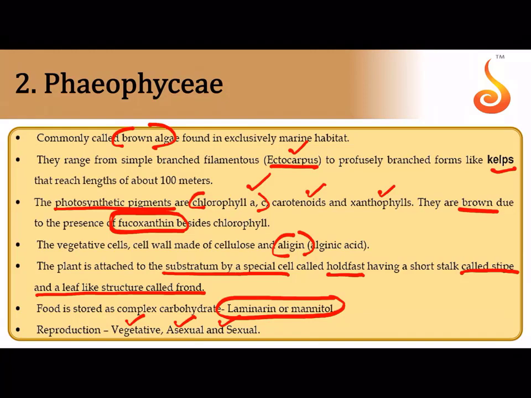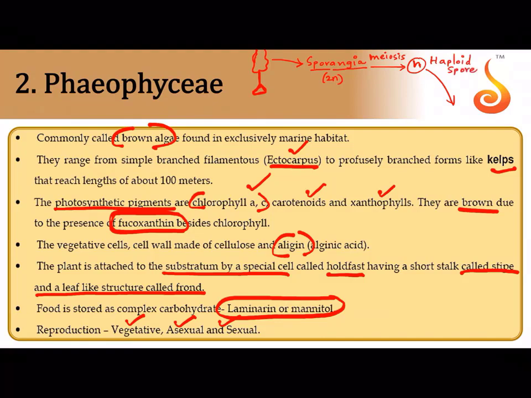Reproduction can be vegetative, asexual, or sexual. Now in this case, I told you about the main plant body, which has a frond, a stipe, and a holdfast. Generally this main plant body is diploid. It's called a sporophyte. This main plant body will contain what is referred to as the sporangia. Angia means vessel, so they are spore bearing vessels which are diploid. This undergoes meiosis to form haploid spores. So remember, when cells in the sporangia participate in meiosis, then we get haploid spores.